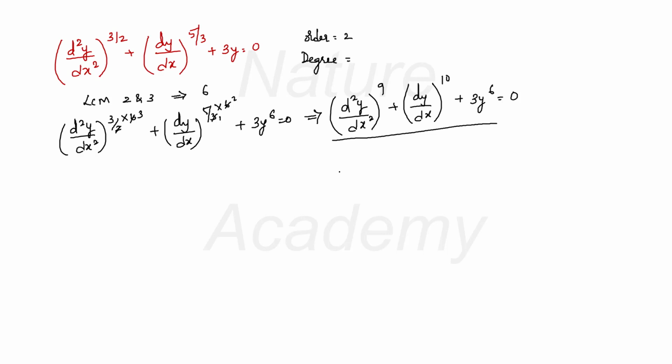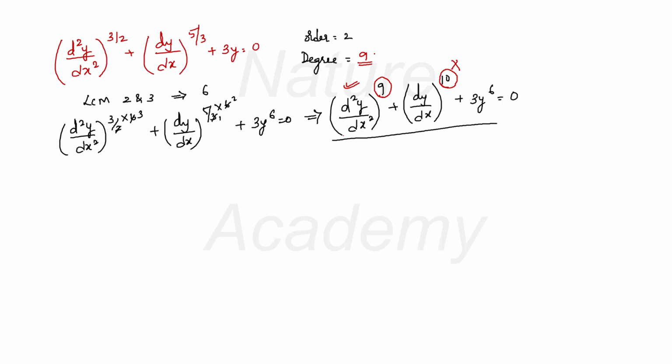You can easily find the degree. Here one thing may be confusing, that your d square y by dx square power is 9 and dy by dx power is 10. Though you have 10 here for dy by dx, this is not the degree, because we are bothered about the highest order derivative. The highest order derivative is d square y by dx square, and the power of this highest order derivative is 9. Therefore, the degree of this differential equation will be 9.